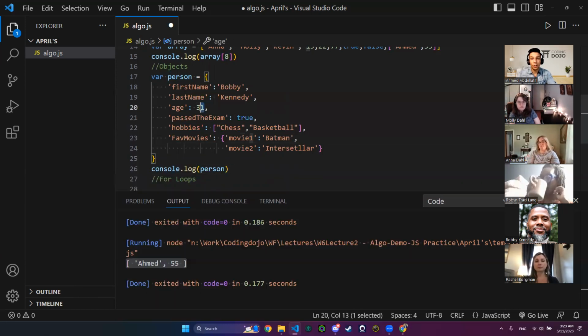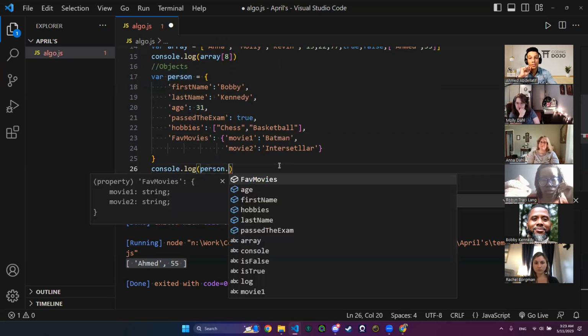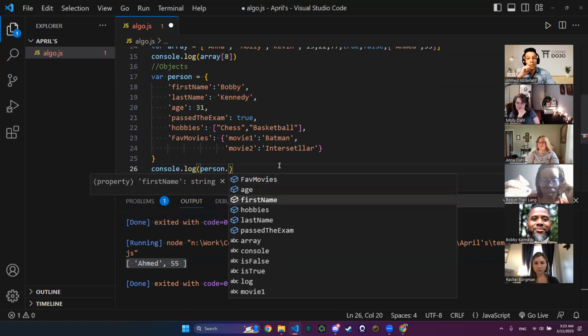I want to print out 31. So 31 is my value. I am console logging and dealing with the object by the key. What is the key to the value 31? My key right here is the age. And to access this, I'm going to access it by the dot. And notice here what will happen when I click on dot. I have all of the keys that are inside of my object. All of these are my keys, right?